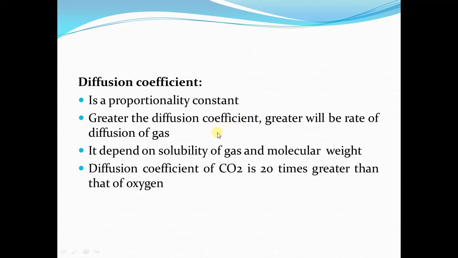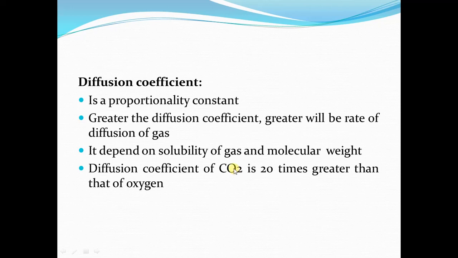And we studied in the beginning that the diffusion coefficient or the solubility coefficient of carbon dioxide is 20 times greater than that of oxygen, because the solubility of carbon dioxide is more in the body tissues as compared to oxygen.